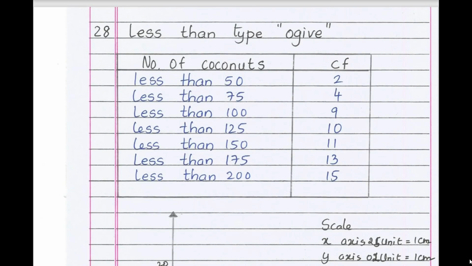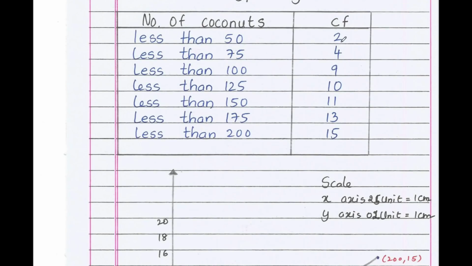Draw less than type ogive. They have directly given the cumulative frequency. Students, when you understand the question, when class interval and frequency are given, you should find out the cumulative frequency. But in this question, they have directly given the less than 50 is what? 2. Less than 75 is 4. That means it is the cumulative frequency column.